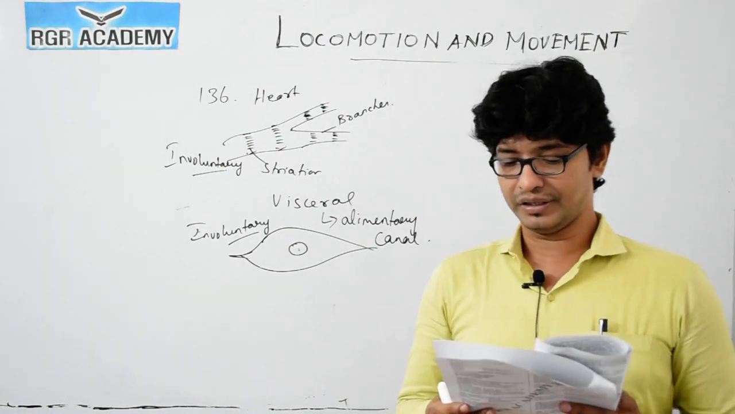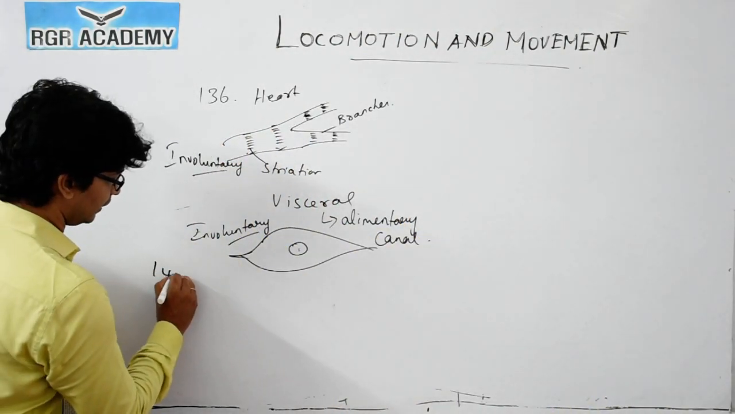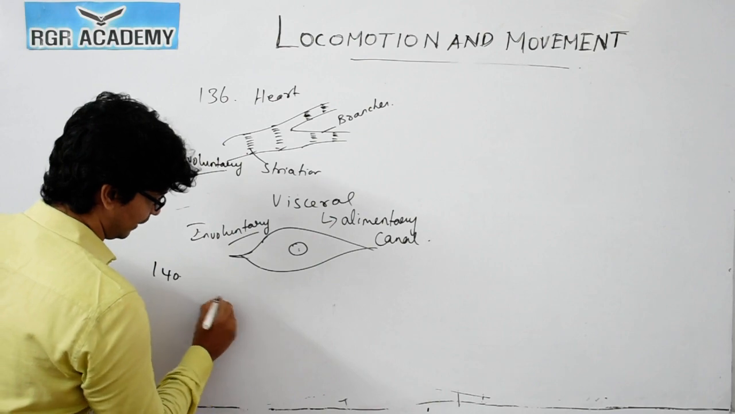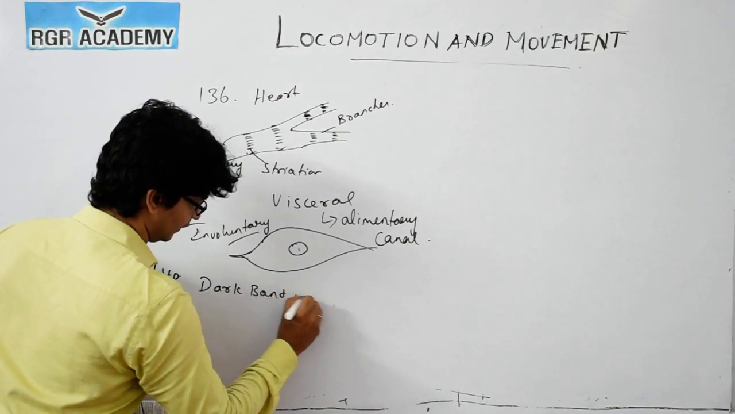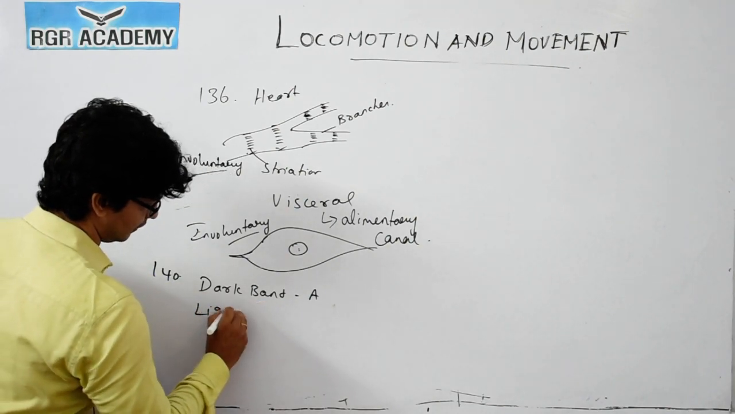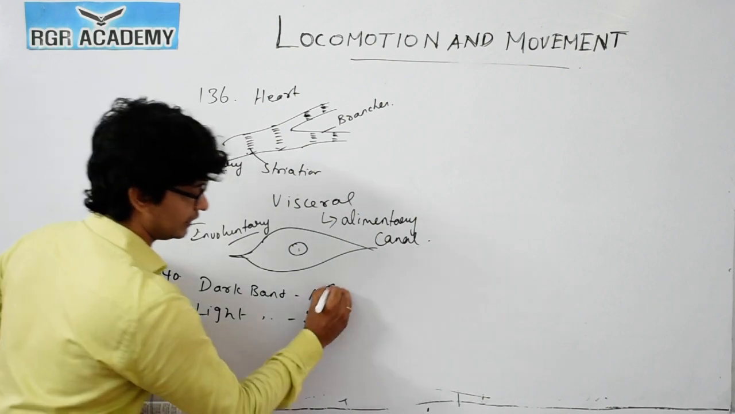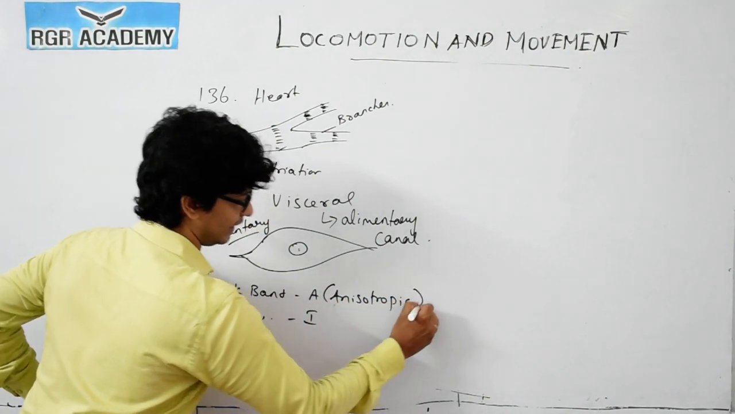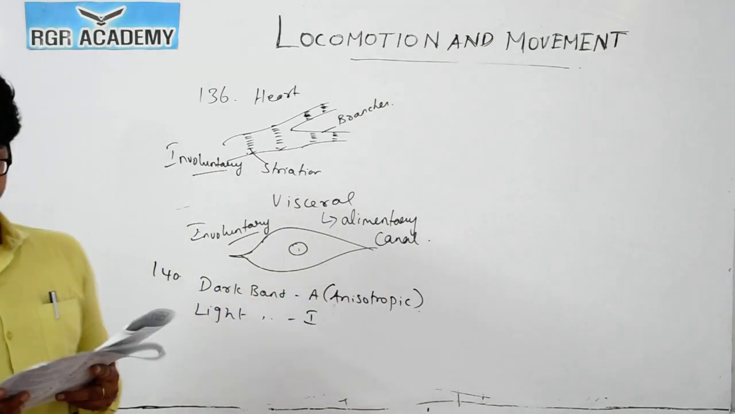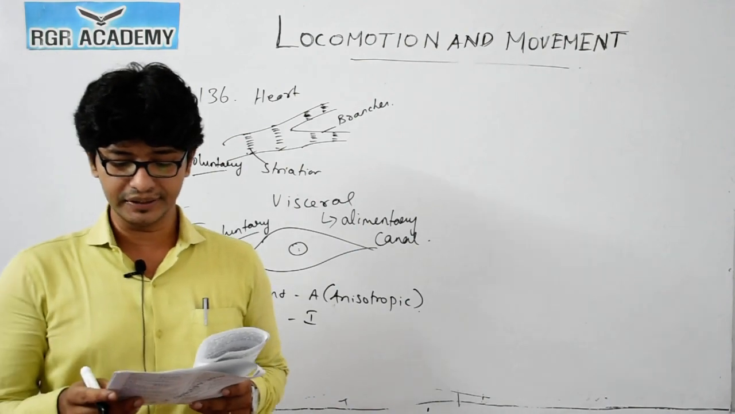Dark bands are called the A band. So question number 140, dark bands. We have the light band and the dark band. The dark band is A. The light band is I. This A is also called anisotropic. So dark bands or A bands, option 1 is the correct answer.